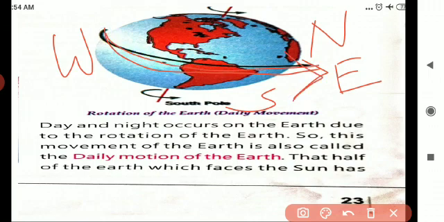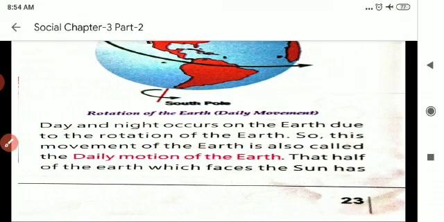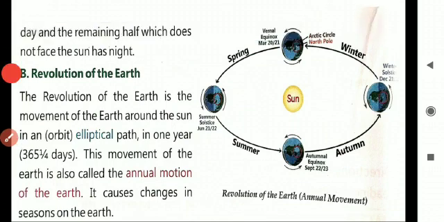With the help of this rotation only, we are getting day and night. Day and night occur on the earth due to the rotation of the earth. Okay, children. The part of the earth which faces the sun gets daytime. The remaining part where the sunlight is not facing has night. So rotation helps in getting day and night.